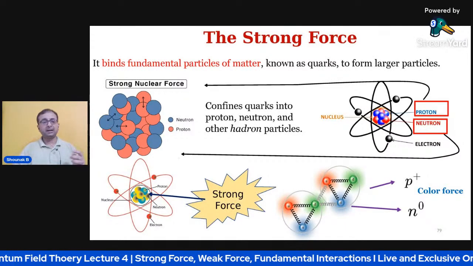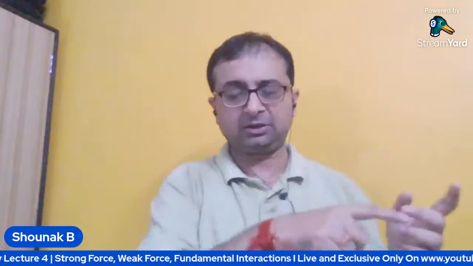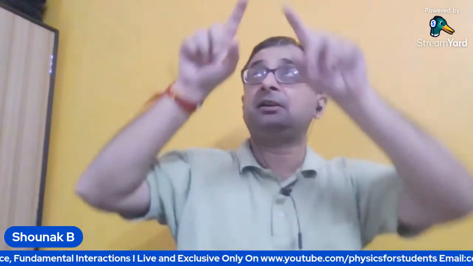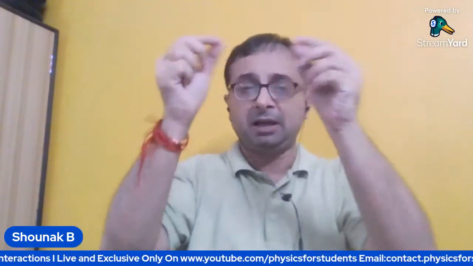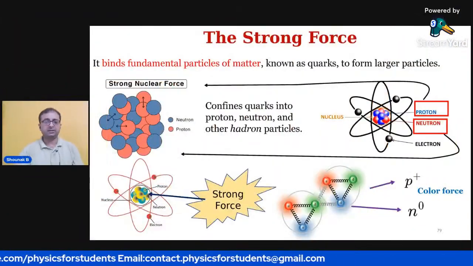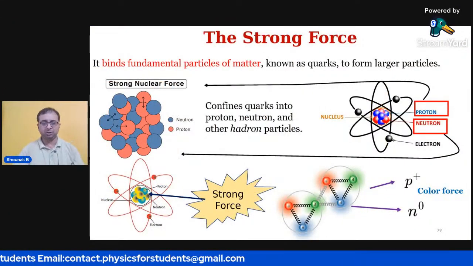If you go back again to my previous classes yesterday also, I drew on the sideboard a kind of hierarchical diagram: you have the quarks, the leptons, and then they form the hadrons. Then hadrons are the higher particles, then they form the human body, etc., matter, everything. So that is how it goes.